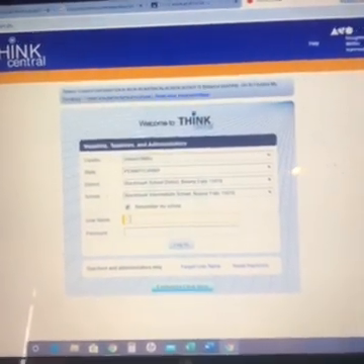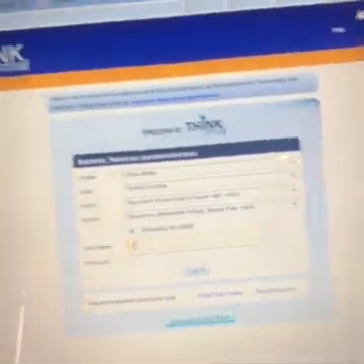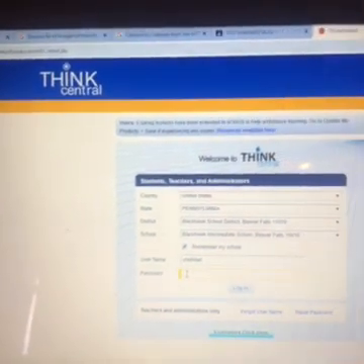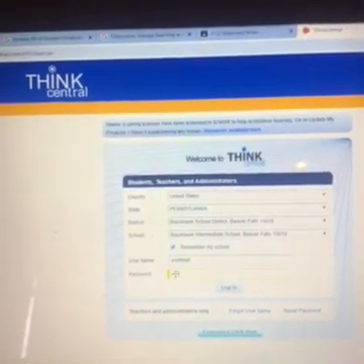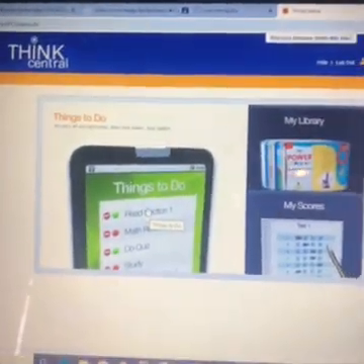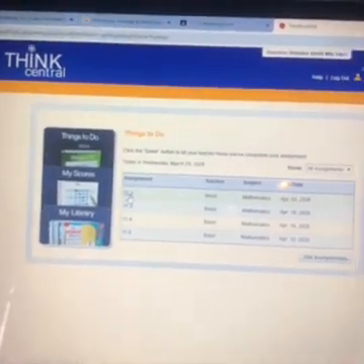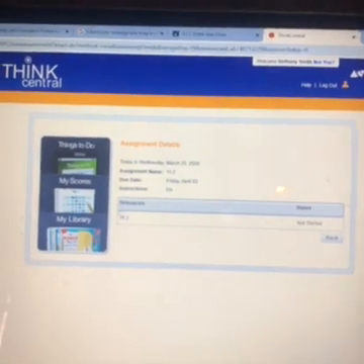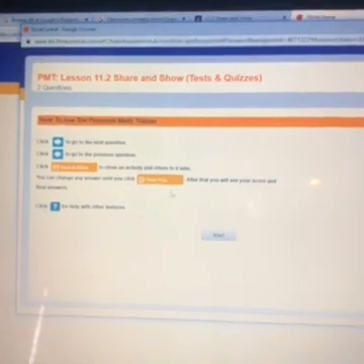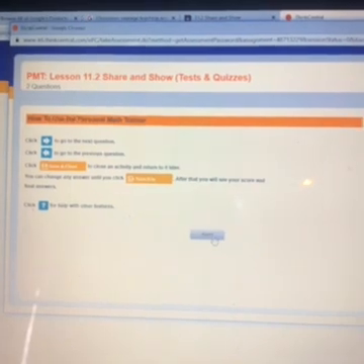So I'm going to log in to who I'm using today. Okay, I'm going to log in. When you get here, it says things to do. And here is 11.2. Again, you have to click this 11.2 again. And it walks you through this. It tells you what you need to do, how to answer the questions. So you can press start.